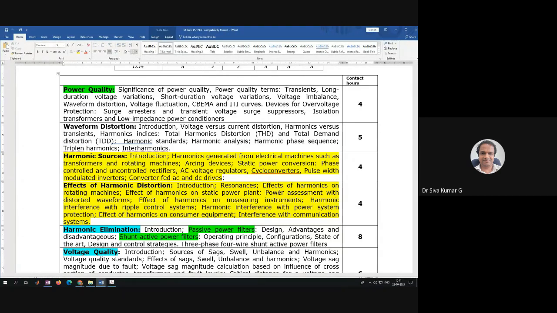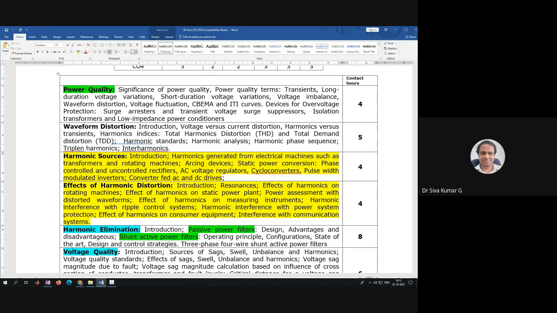We have seen harmonic analysis, which I have given you to evaluate. Different methods are available in the literature, but in our power quality studies we go for the Fourier series as well as the Fourier transform, not any other methods. And then we have seen the harmonic phase sequence, triplen harmonics, and interharmonics also.